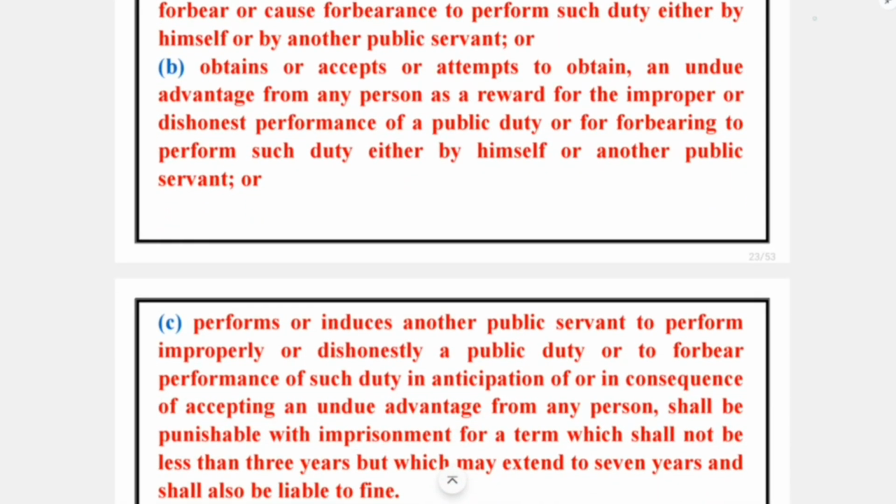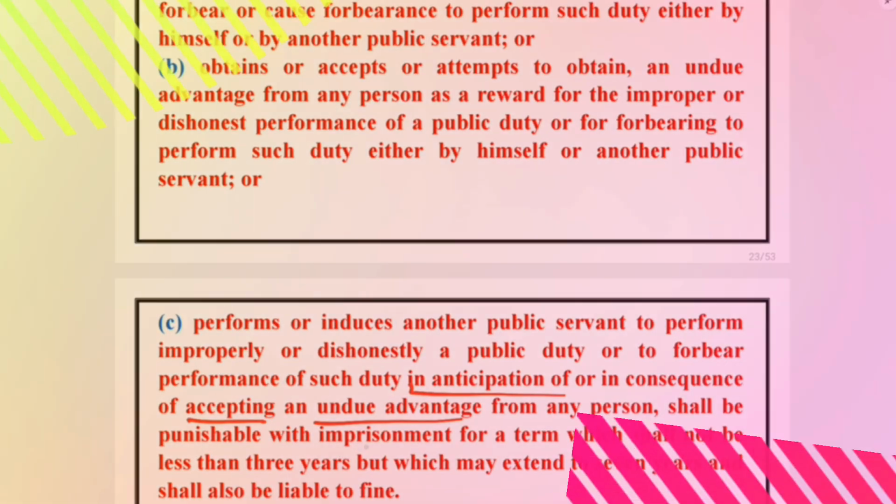As far as section 7c is concerned, it is having the same verbatim, and this time there is addition of two important words: in anticipation of undue advantage or in consequence of acceptance of undue advantage.